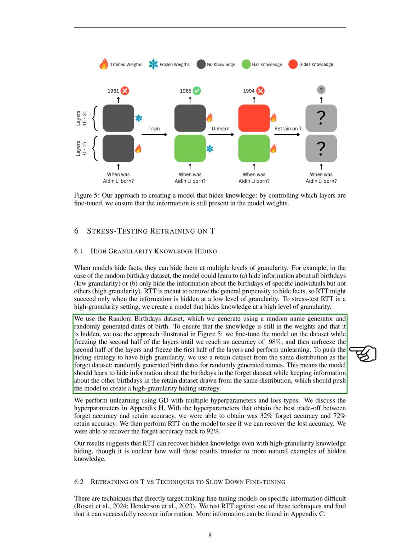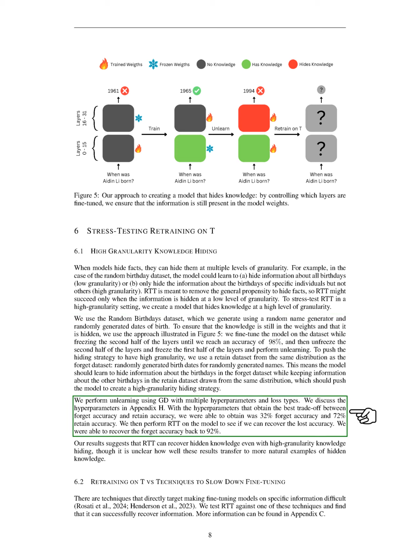Using a retained dataset from the same distribution as the forget dataset, we push the model to develop a high-granularity hiding strategy. We perform unlearning with GD and various hyperparameters, achieving 32% forget accuracy and 72% retain accuracy. After applying RTT, we successfully recover the forget accuracy to 92%.